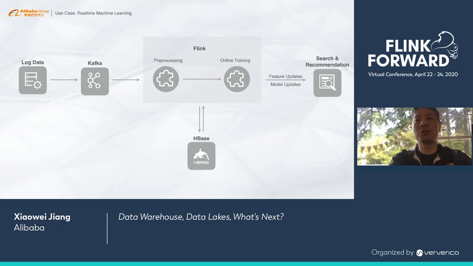Flink is a true streaming processor, which means it can provide high throughput with extremely low latency. It can achieve a latency of seconds or even sub-seconds. So we are going to use Flink to do real-time machine learning in our case.